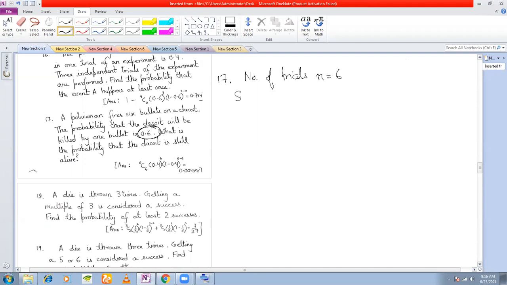However, if I change the definition of success according to the question, that the dacoit is still alive, then if we take success as a bullet hitting the dacoit, we will have to take out the probability of hitting once, hitting twice, hitting 3 bullets, hitting 4 bullets, and you have to do it 6 times.